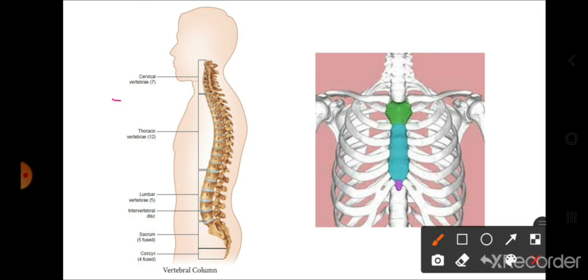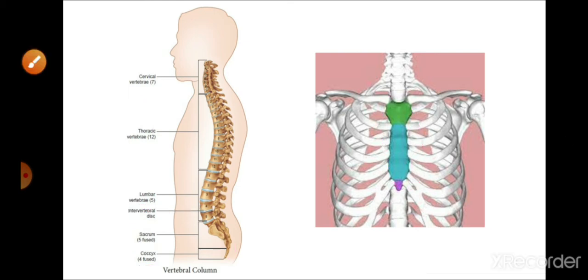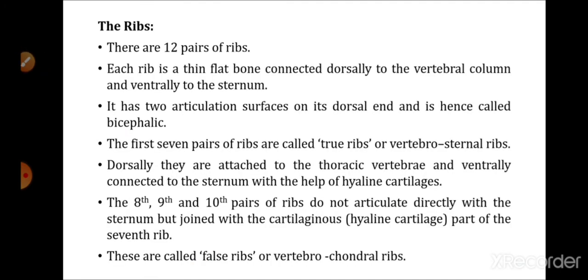So this is the cervical vertebra, 7 in number, thoracic vertebra 12 in number, lumbar vertebra 5 in number. This grey portion is the intervertebral disc which connects the vertebra. Then the sacral vertebra, this is a single sacral vertebra and it is basically a fusion of 5 vertebra. And the coccyx is also called the tail bone, which is a fusion of 4 vertebra. And this is the sternum, which is located on the ventral side of the body in the midline of the thorax. So that is regarding the vertebral column and the sternum.